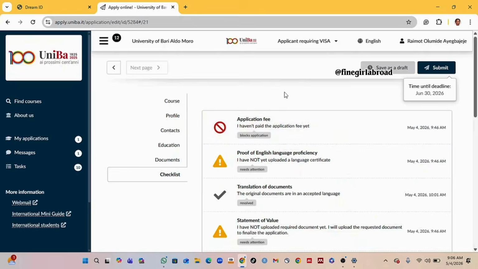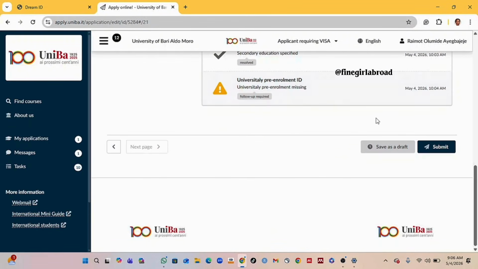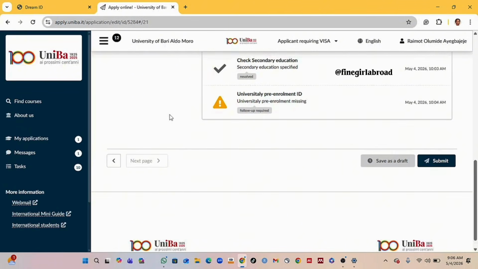So after you are done uploading all these required documents, when you are ready to submit, you click on submit. But I won't be submitting the application. And as you proceed, this task count will be reducing. You get the number of tasks that you need to fill to submit your application.